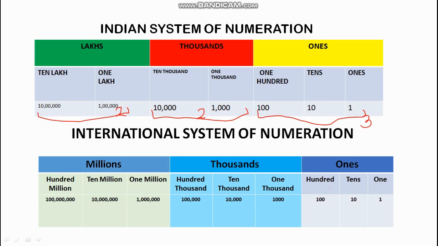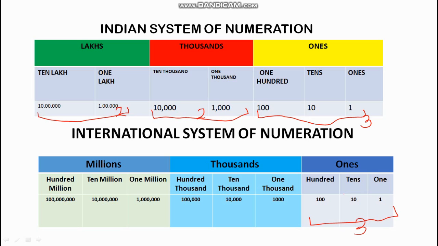Now, when we talk about the ones period, there are 3 places here, which are ones, tens and hundreds. Now, you can see that there is a similarity in these two systems of numeration. The ones period is exactly the same as in the Indian system of numeration.